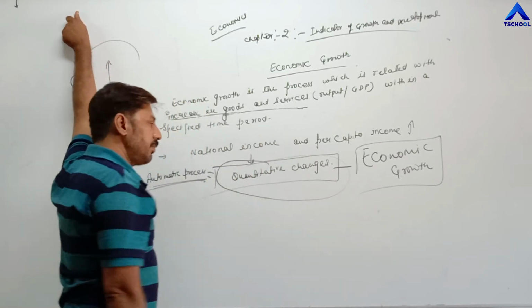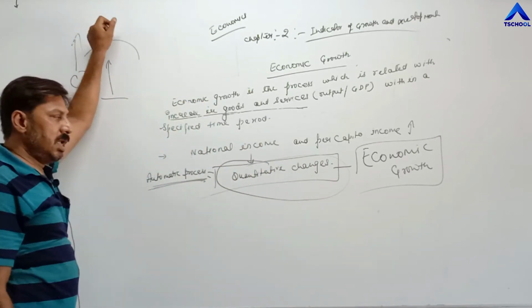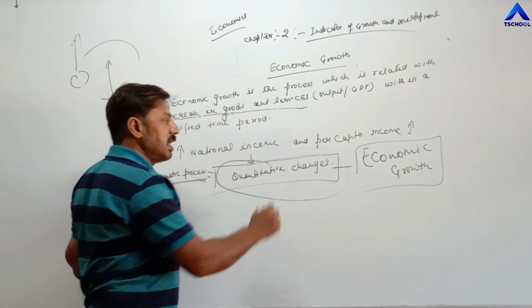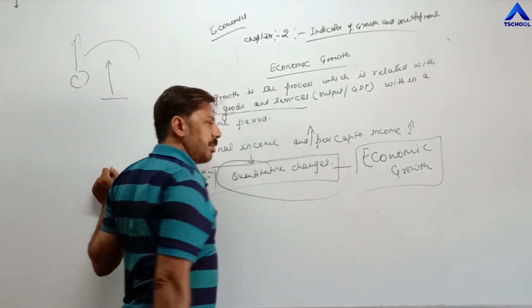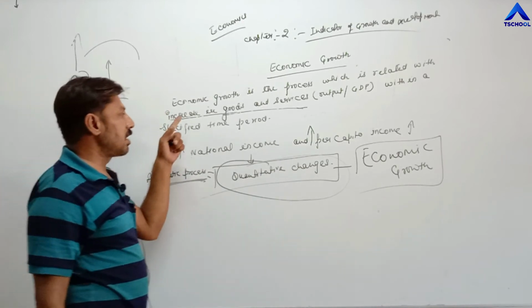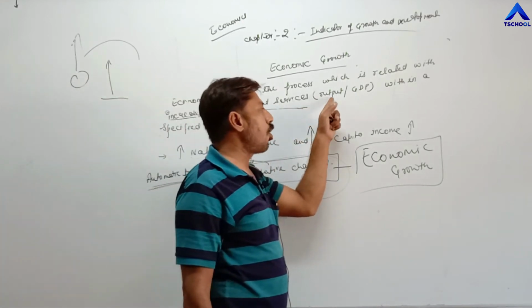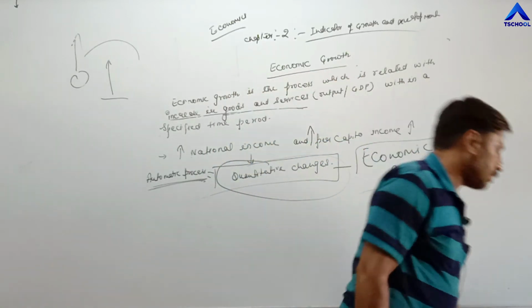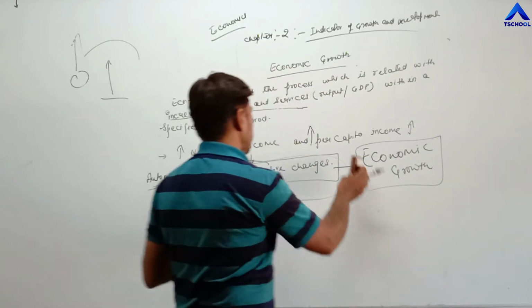In other words, economic growth is the process which is related only with increase in national income and increase in per capita income. In other words, we can say economic growth is the process which is related with increase in goods and services, output or GDP within a specified time period. This is all about economic growth.